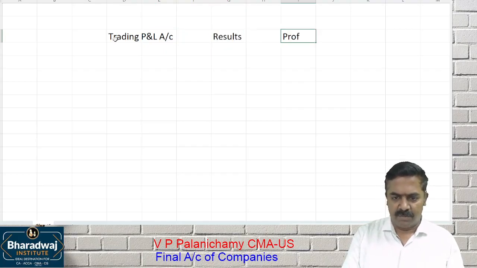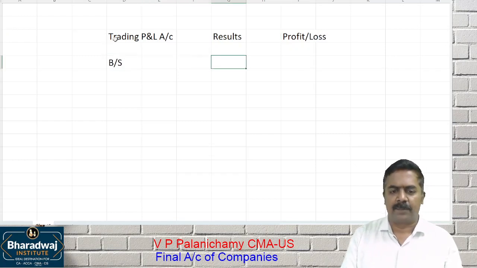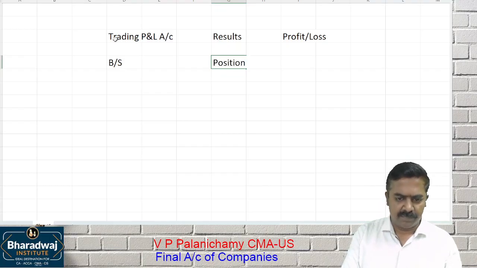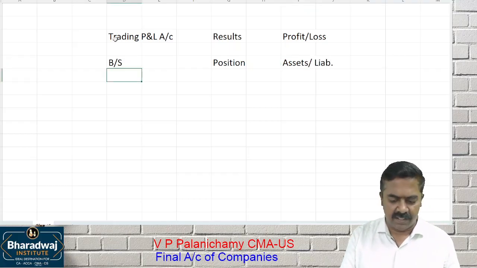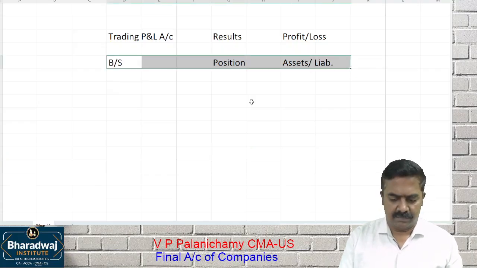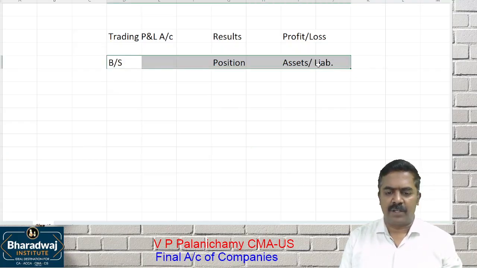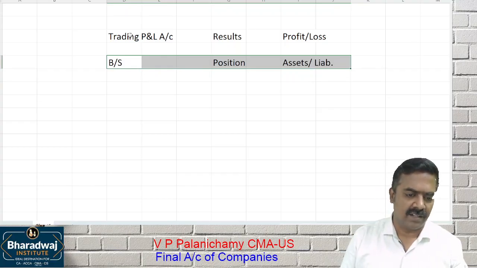We call it as which one? Profit or loss. And we prepare the balance sheet. What is the purpose of preparing the balance sheet? To know the financial position. Simple. We want to know what are the assets and liabilities as on a particular date. The balance sheet is prepared to know what? Statement of assets and liabilities as on a particular date.